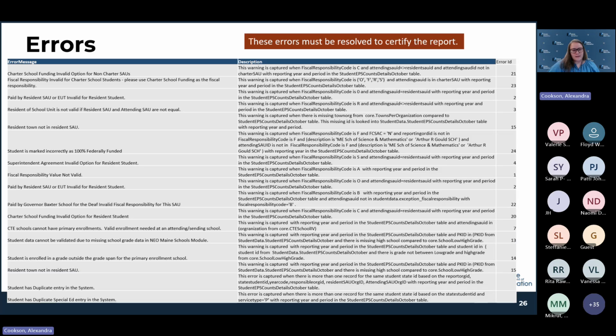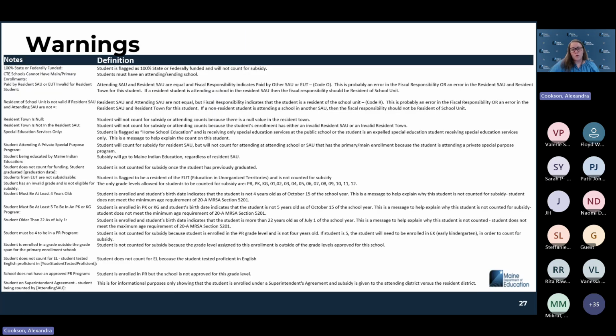The next set of errors, which are warnings, are things that you may see and you just want to make sure that are valid for students. So a student, for example, who is 100% state and federally funded, that student will not provide you with a subsidy count. So you want to make sure that that is the correct marking for that student.